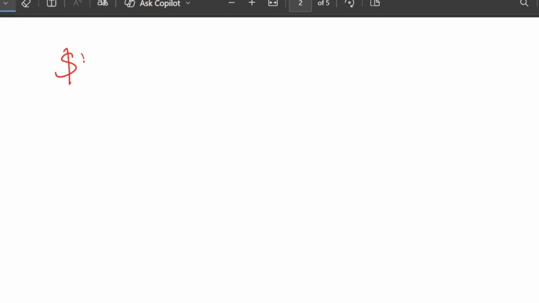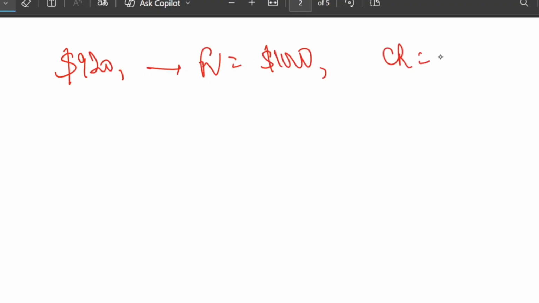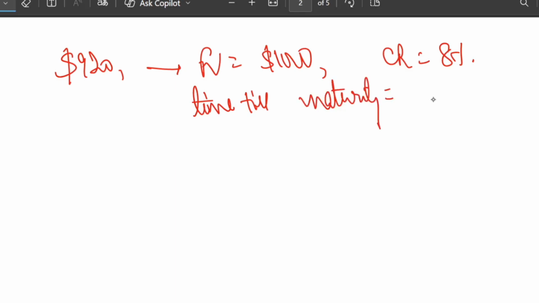What is happening here: Sara buys the bond for $920. Face value is $1,000. Coupon rate is 8%, and 6 years remain till maturity. Please understand, we need the YTM if she holds it till maturity.